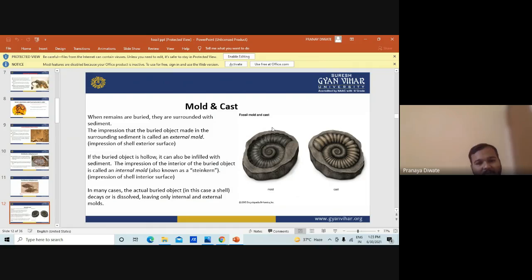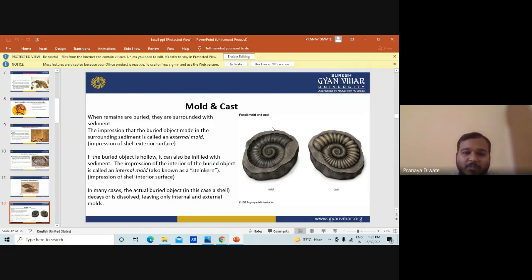If the buried object is hollow, it can also be infilled with sediment. The impression of the interior of the buried object is called an internal mold. In many cases, the actual buried object decays or is dissolved, leaving only an internal or an external mold. So this is what mold and cast is all about.